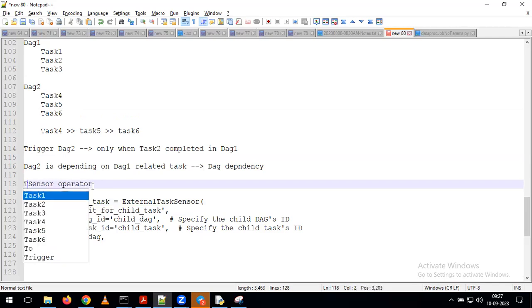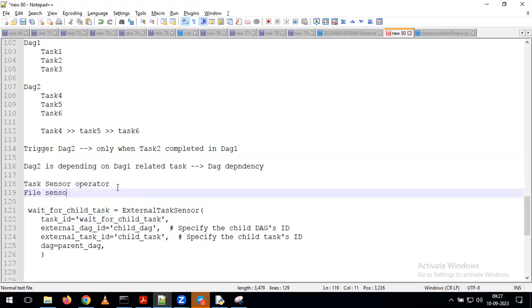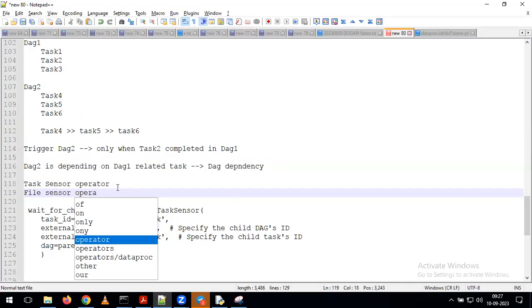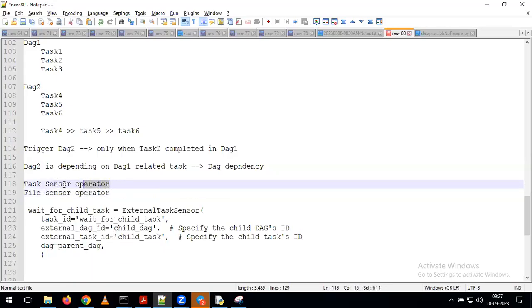But here, instead of calling it a sensor operator, I'm calling it a task sensor operator. Earlier we discussed the file sensor operator. Now in the same way, here we are going to discuss the task sensor operator. With the help of the task sensor operator, you can achieve this requirement. Now as part of using the task sensor operator, we are using the operator called external task sensor. This is the operator which we are going to use.